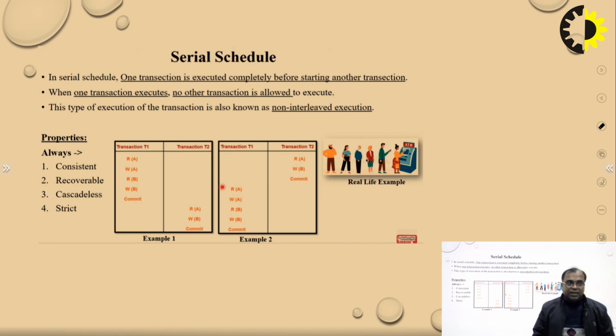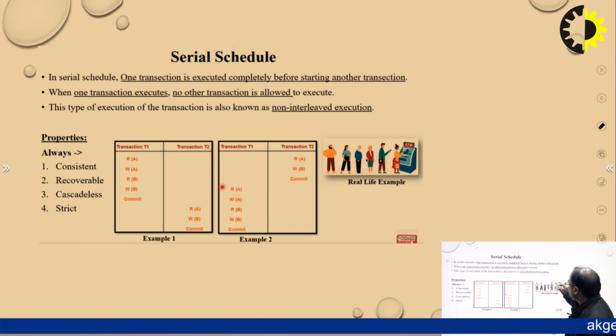So when one transaction executes, no other is allowed to execute. Means all are in a waiting process, and this is managed by the schedule manager. Next, this type of execution of transactions is also known as non-interleaved execution. Means they are not interconnected. They are not connected with each other.